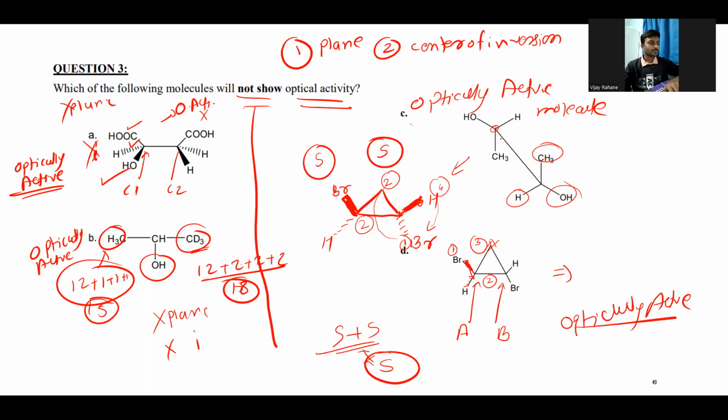If you see this third molecule, then you can see the plane of symmetry.